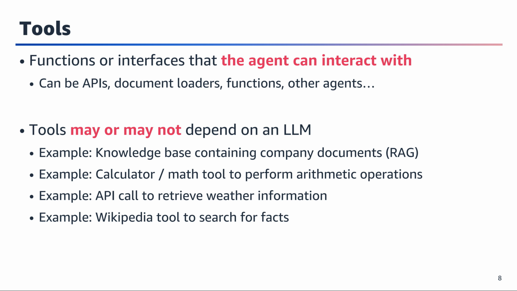Tools are essentially functions or interfaces that the agent can interact with to accomplish tasks. These can take various forms including APIs, document loaders, functions, or even other agents working in tandem. Think of them as the Swiss Army knife for AI agents. Each tool serves a specific purpose. Tools can be both simple and complex, from basic calculators to sophisticated knowledge retrieval systems. Not all tools require an LLM to function, which makes them versatile and resource efficient when appropriate. Examples of tools include a knowledge base containing company documents, or RAG, a calculator or math tool, an API call to retrieve weather information, and a Wikipedia tool to search for facts.